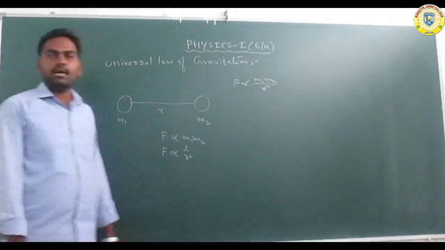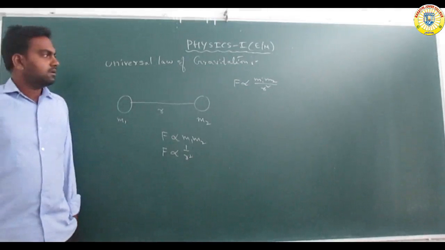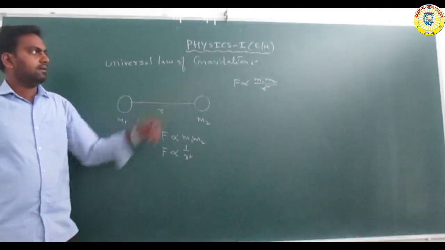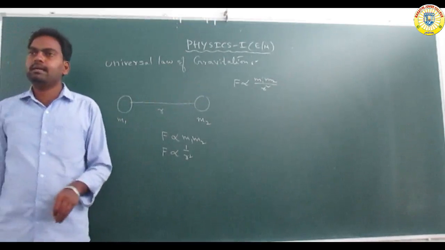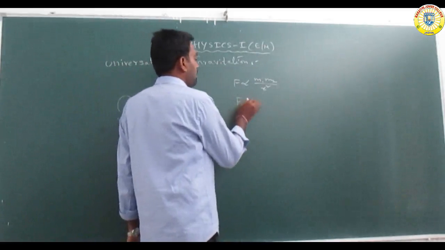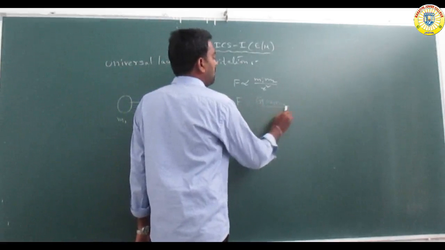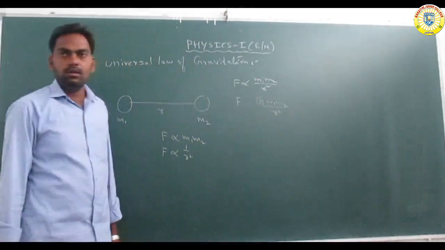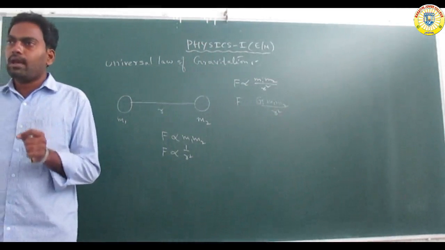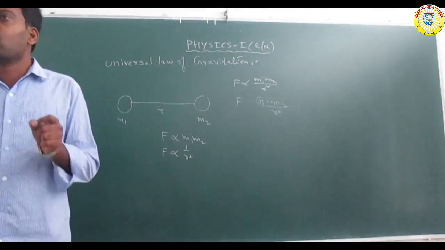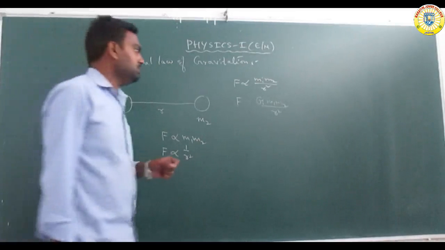The proportionality can be removed by taking a constant, called G. So F is equal to G M1 M2 by R square, where G is called the universal gravitational constant. Its value is a constant value.